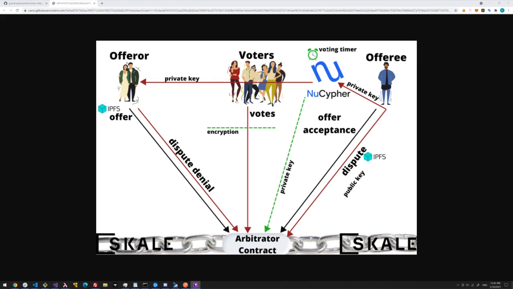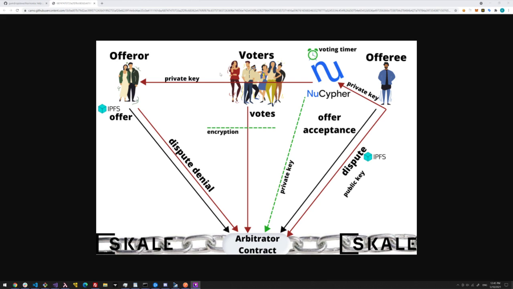If they accept, they have to put up the amount the offerer is requesting as collateral. So they deposit, let's say the offerer requests $5,000, they'll deposit $5,000 into the smart contract. Ideally, the deposit would be in some type of stable coin. Right now, we're just using ETH just because it's easier. But eventually, we would like to use some form of stable coin as deposits to ensure that market volatility doesn't negatively impact someone.